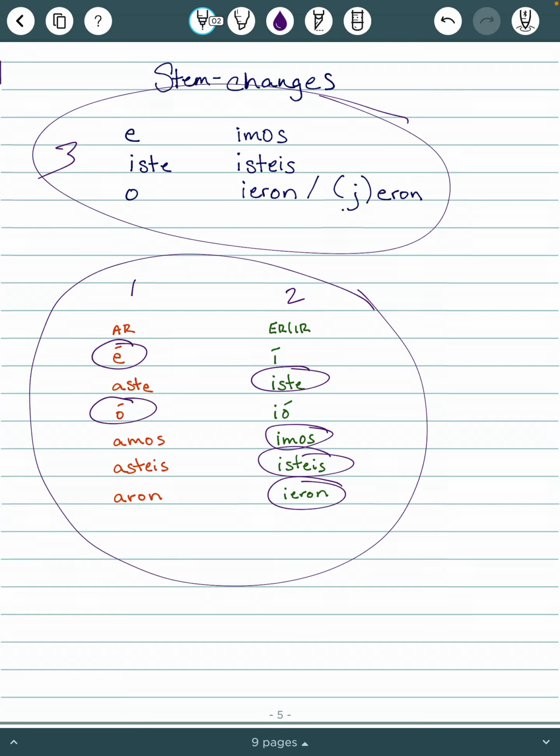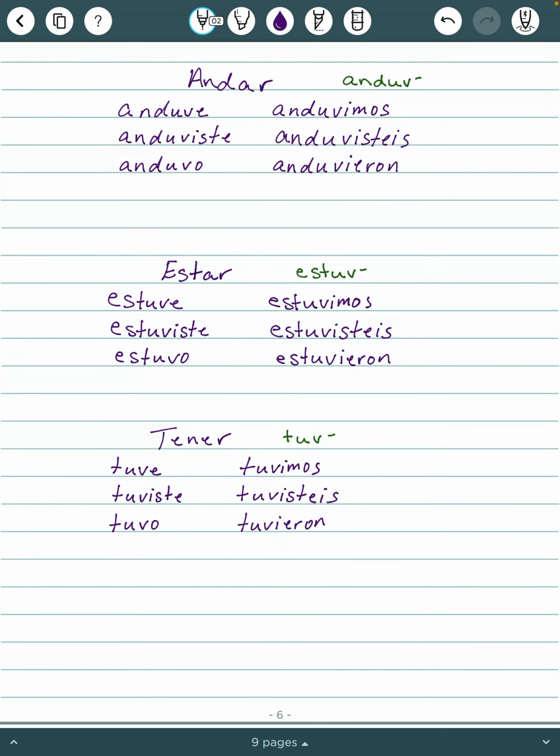And then we'll talk about this J-E-R-O-N toward the end here. So let's take a look at what this means for us. So it is stem change verbs. That means in addition to memorizing this third set of endings, we also have to memorize some new stems. So a lot of memorization when it comes to irregular preterite verbs. So let's take a look at these.